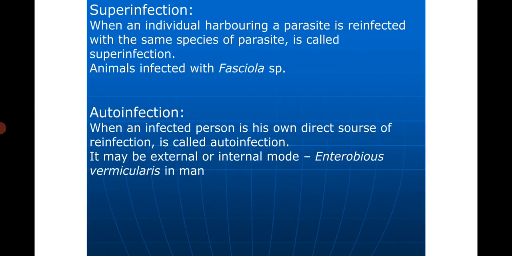Then there is another word, superinfection. It is when an individual harboring a parasite is reinfected with the same species of parasite. For example, animals infected with Fasciola species that are again reinfected with the same species, that is superinfection. Yet another word is autoinfection. In autoinfection, an infected person is his own direct source of reinfection. It may be an external or internal mode of infection, for a parasite like Enterobius vermicularis living in man.